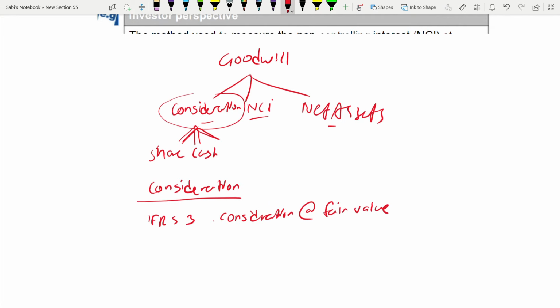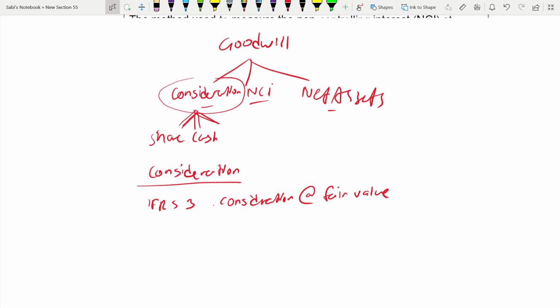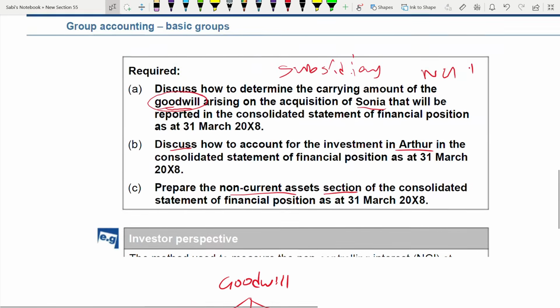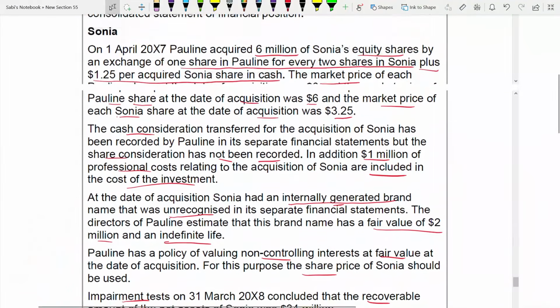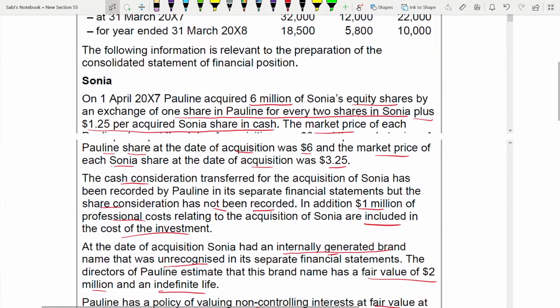Now, start with share consideration or cash consideration. You can start in any order. Let's start with share first, because they have mentioned it first. Poland has issued how many shares? You need to go back. Always follow the order of the sequence they have given you. First, they have started with share, then cash consideration. So when you are answering, we'll go by the equity shares.